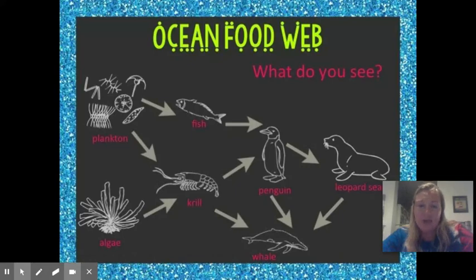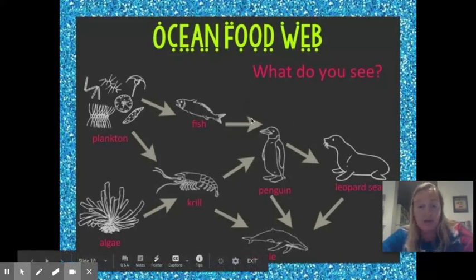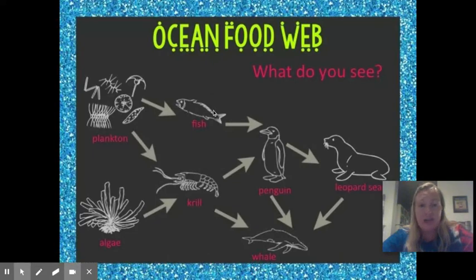Or I might ask about the top of the food chain. I might say, my penguins go extinct. What happens to my fish? If my penguins go extinct, there's no longer anything eating the fish. So that fish is going to overpopulate. There's going to be too many fish. And then that's going to affect the rest of the food chain as well. Now that plankton population is going to start going down because my fish are going to be eating all of it.